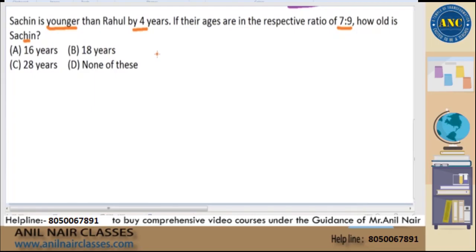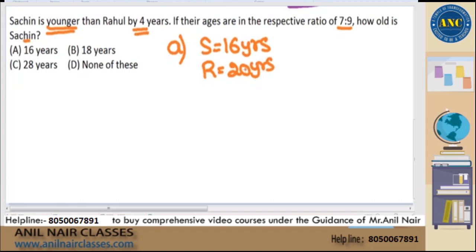The question asks how old is Sachin. That means first option, if I take Sachin is 16 years, right? Question says Sachin is younger than Rahul by 4 years. That means Rahul is elder than Sachin by 4 years. Rahul will be 20 years. So the respective ratio of Sachin and Rahul is 16 is to 20. Is it 7 is to 9? It is not equal to 7 is to 9.